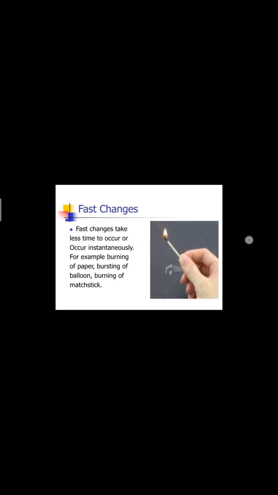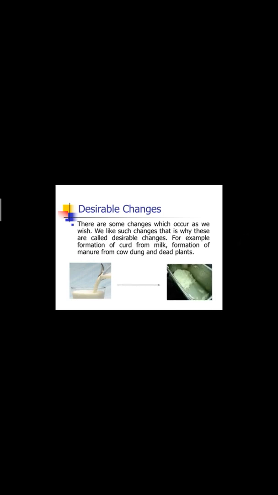Second is fast changes. Fast changes take less time to occur or occur instantly. For example, burning of a matchstick, bursting of a balloon, burning of paper. This is a fast change. Next is desirable change. The changes which occur as per our wish, we like such things, for example, formation of curd from milk. This is a desirable change, meaning no harm is caused to any other organism or to a human being. See, this is the formation of curd.